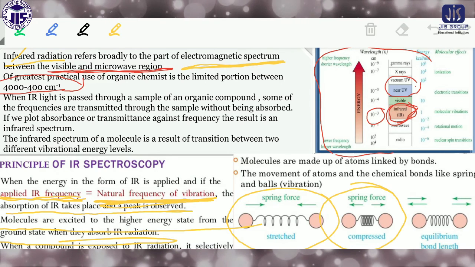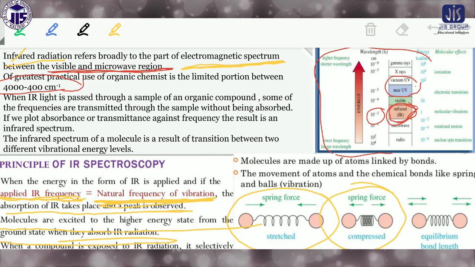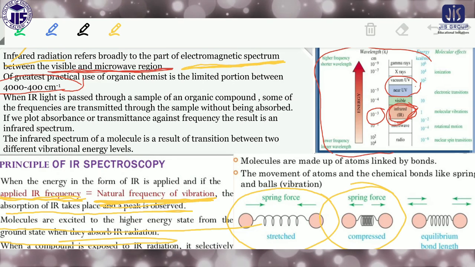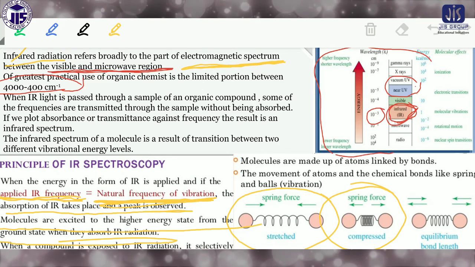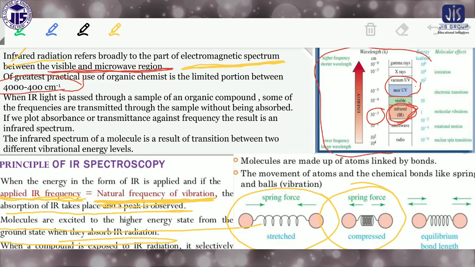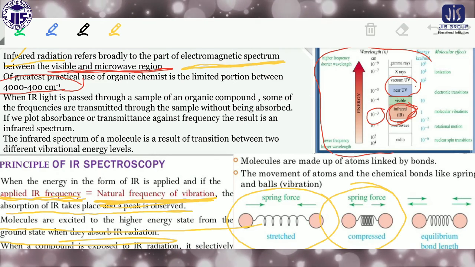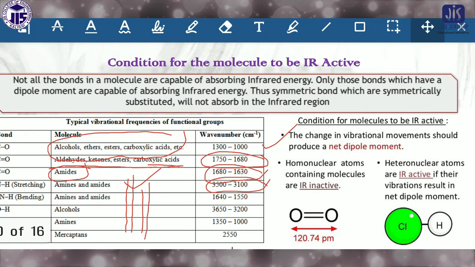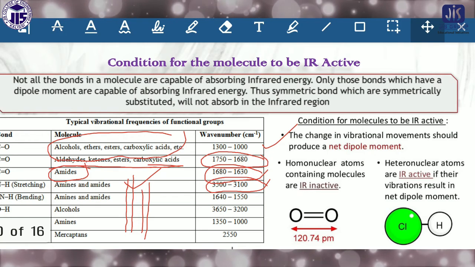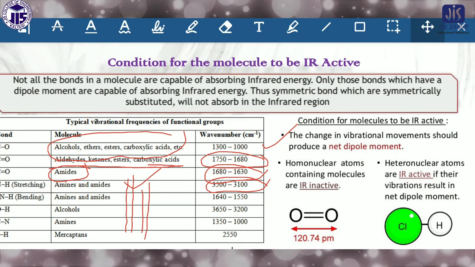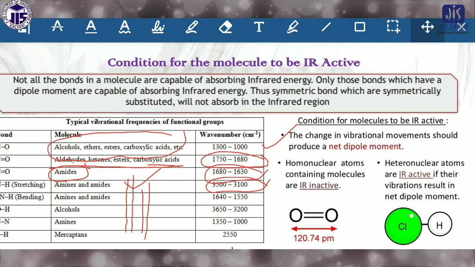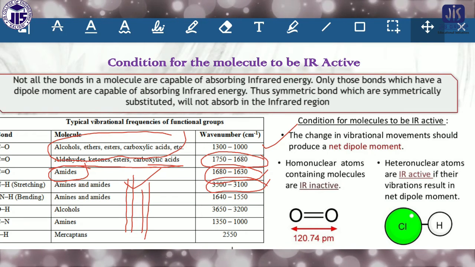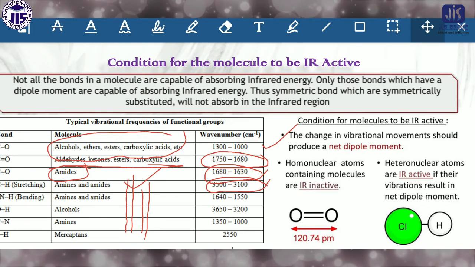Now the next question arises: not all molecules are IR active. Homodiatomic molecules are not IR active. To be IR active, the molecule should have a permanent dipole moment, or the dipole moment should change during the vibration. For this case, we can take HCl, which is an IR active molecule. On the other hand, carbon dioxide is also IR active. There are two different points of view here. HCl has a permanent dipole moment. Carbon dioxide doesn't have a permanent dipole moment, but a dipole moment is produced during the vibration. That's why it is also IR active.